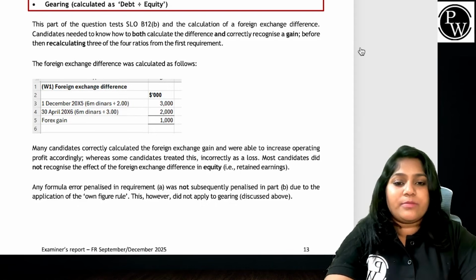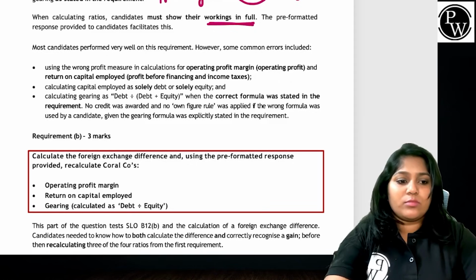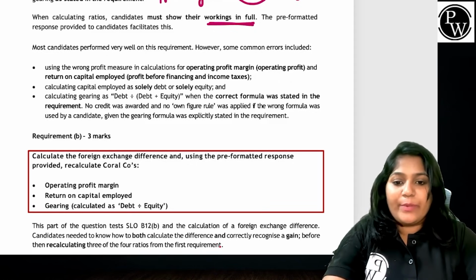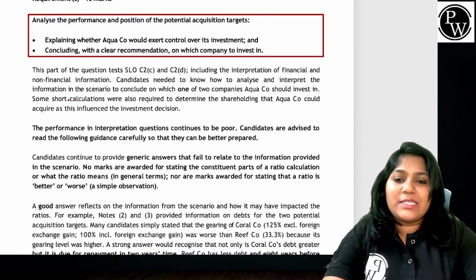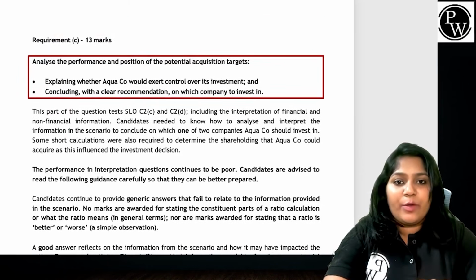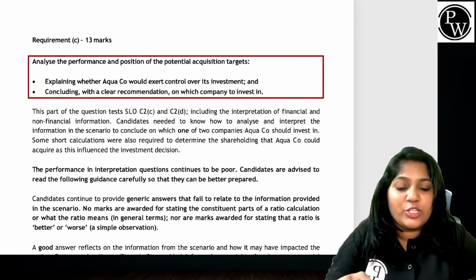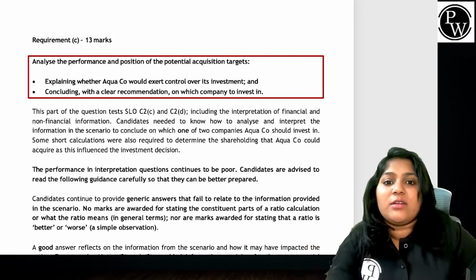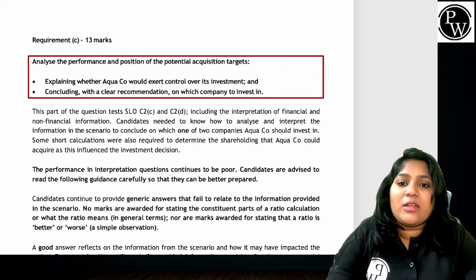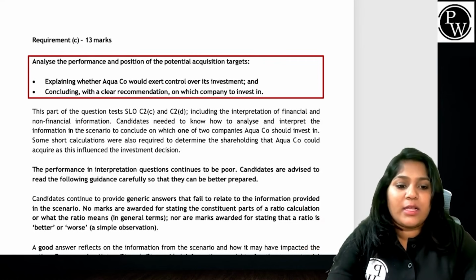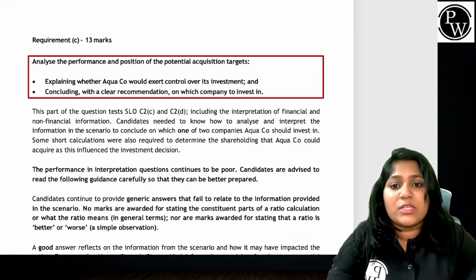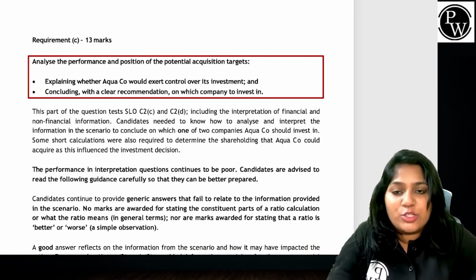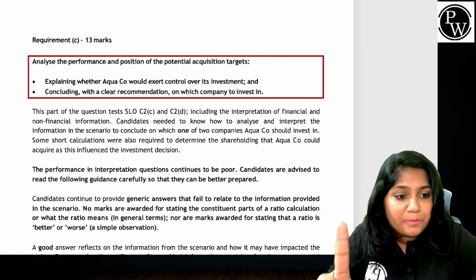Let's go to the upcoming part. Requirement C talks about analyzing the performance and position of the potential acquisition target, explaining whether Aqua Company would exert control over its investment, and concluding with a clear recommendation on which company to invest in. Guys, this question clearly talks about the potential acquisition target. You have to give only one company, right?